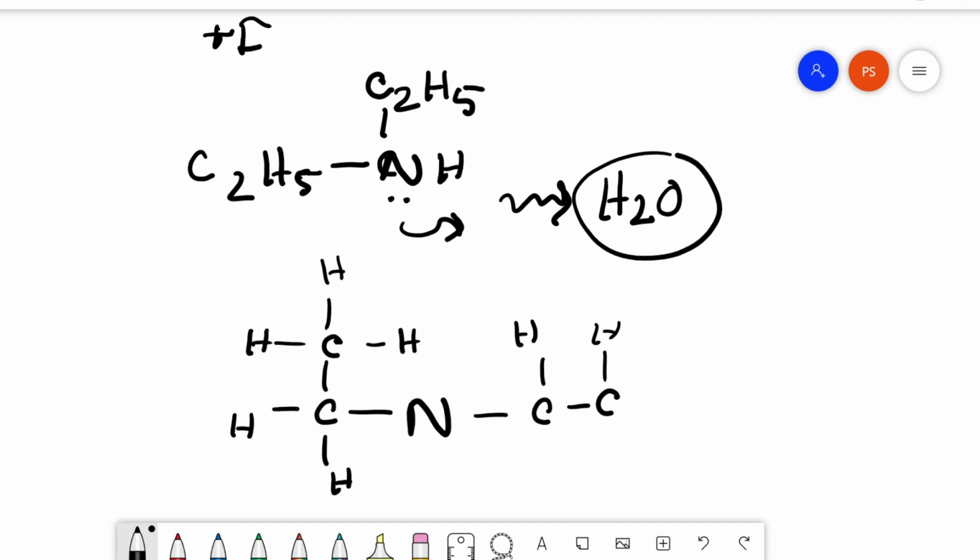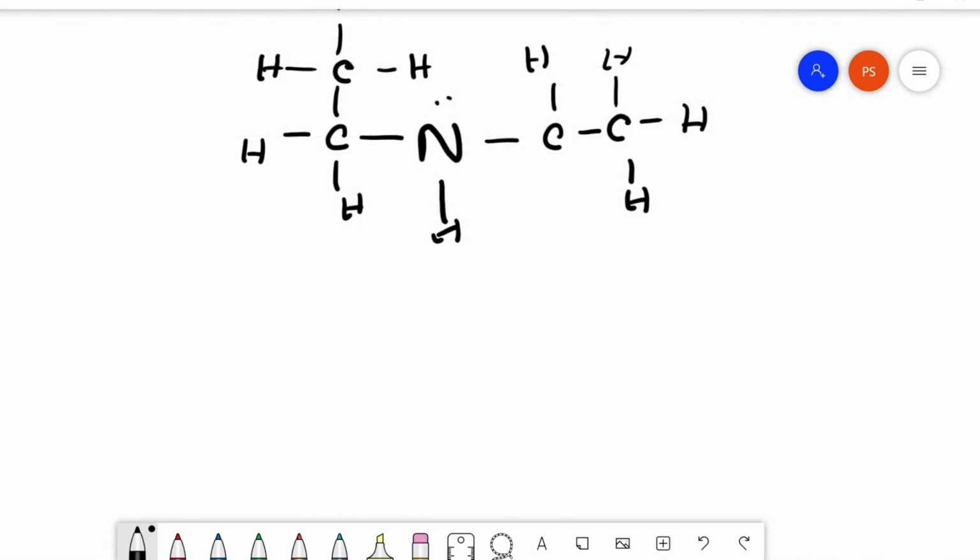The bulky C2H5 groups will surround this nitrogen atom, and as a result the probability of donation for the nitrogen atom reduces, reducing the interaction with water, which reduces the solubility.